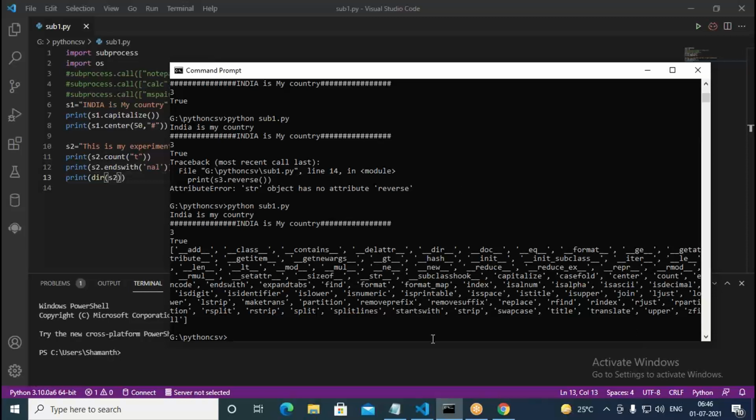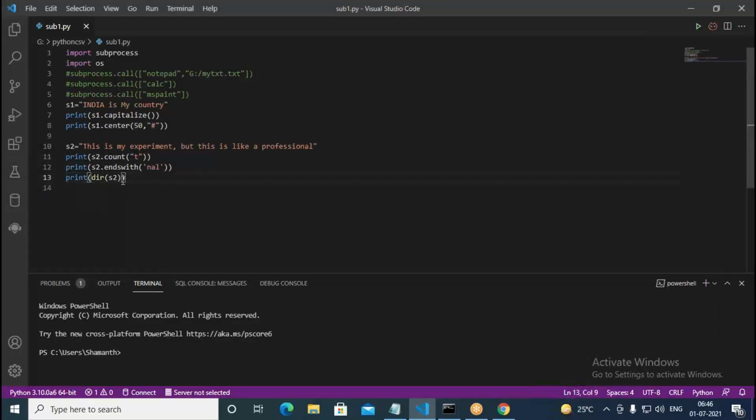So like this, you can find out what functions are available for us, because remembering each and every function is difficult. So like this, you can find out. What is the command you give for the list? dir command. So dir followed by the type of data. What is the type of data here? String. So you can get it like that. So this is what endswith is, which we have seen.